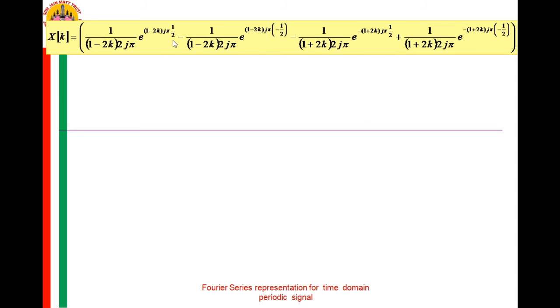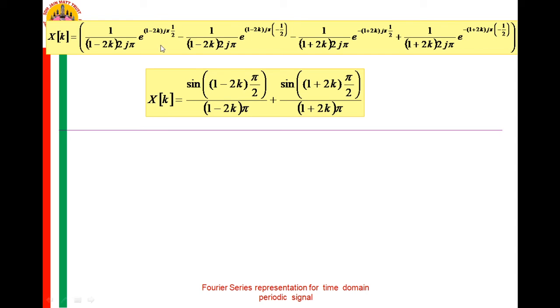You observe here, if I rearrange these terms, this 1 minus 2k pi is constant, and e raised to 1 minus 2k j pi by 2 minus e raised to minus 1 minus 2k j pi by 2 can be replaced with sine of 1 minus 2k pi by 2 over this 1 minus 2k pi.